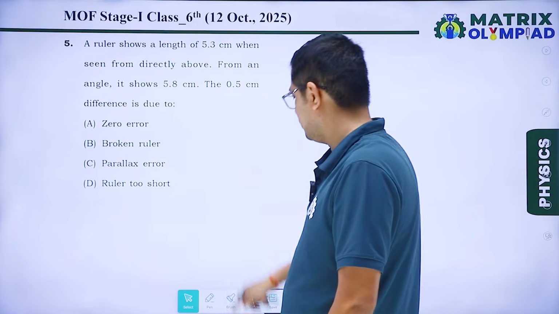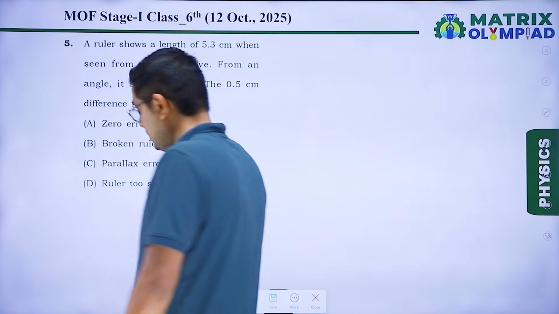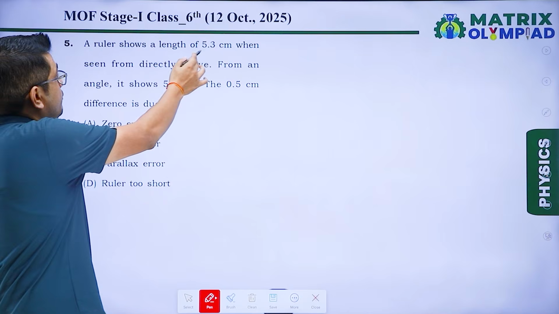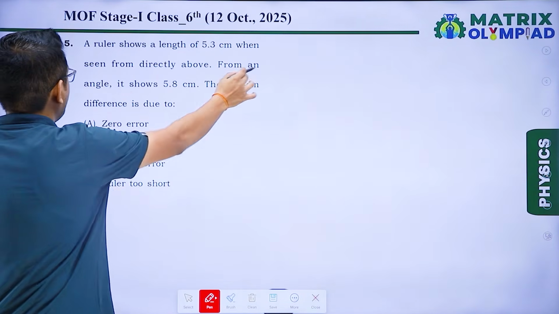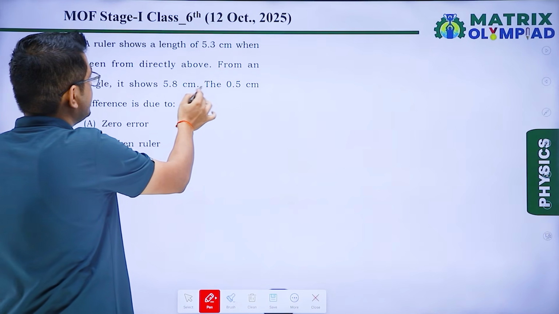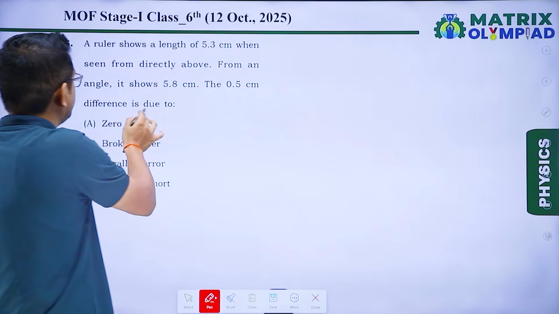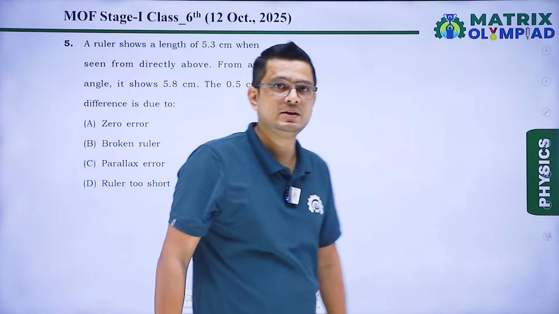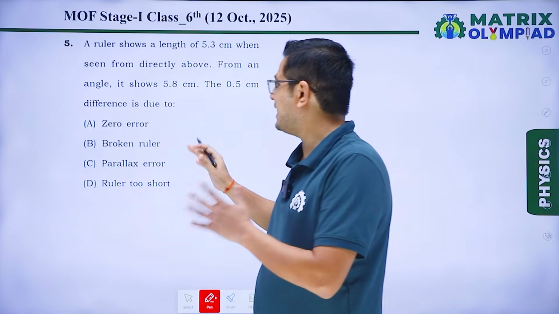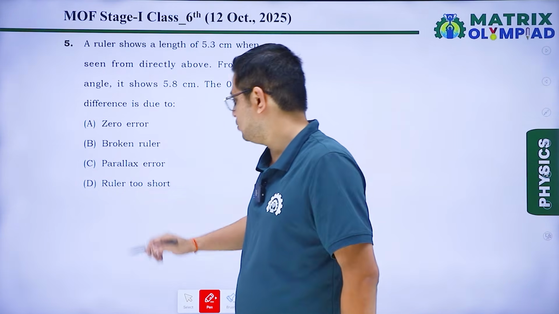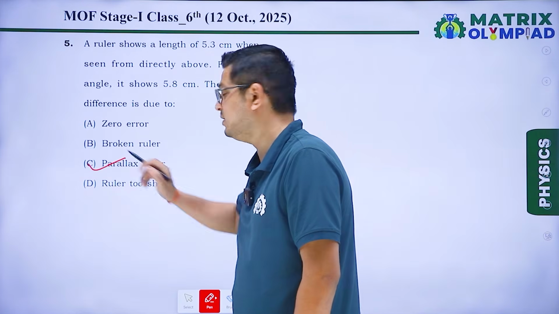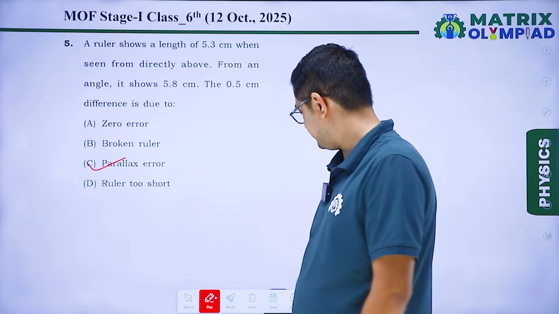Next question, question number 5. A ruler shows a length of 5.3 centimeter when seen from directly above. Okay, from an angle it shows 5.8 centimeter. The 0.5 centimeter difference is due to. So we know that due to this different angle of vision, the error came here, and that error is known as the parallax error. So option C is our correct answer.